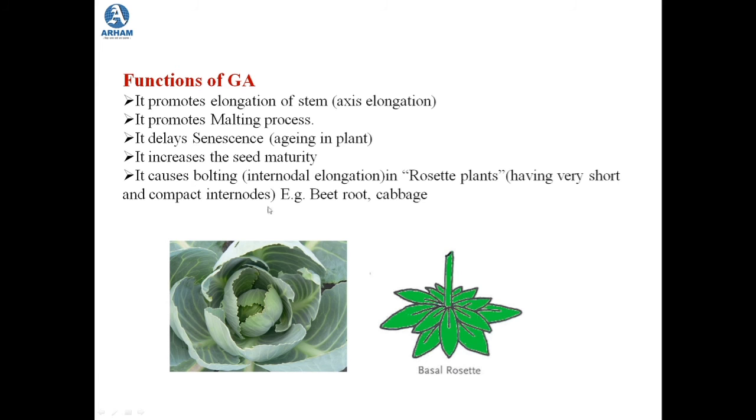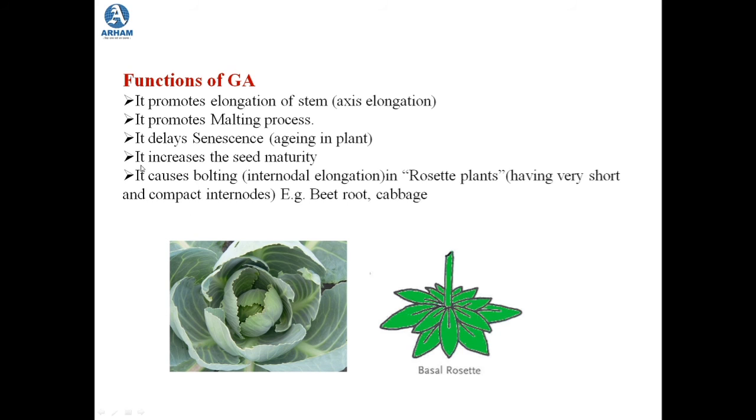Now, let us study the functions of gibberellic acid. As we know, gibberellic acid is also a growth promoter. Its first function is that it promotes the elongation of stem, that is, axis elongation. Then it is also used to promote the malting process. We'll see how. Then it delays senescence. Senescence is aging in plants, so gibberellic acid will delay this aging of the plant. As it is a growth promoter, of course it will delay the aging of plants.